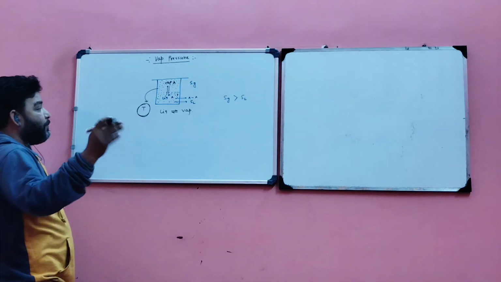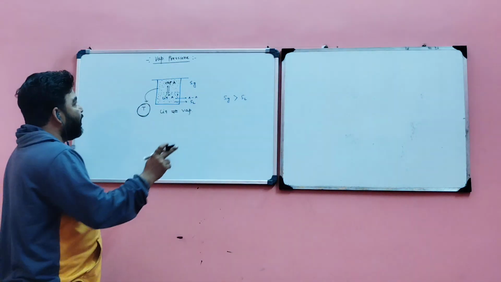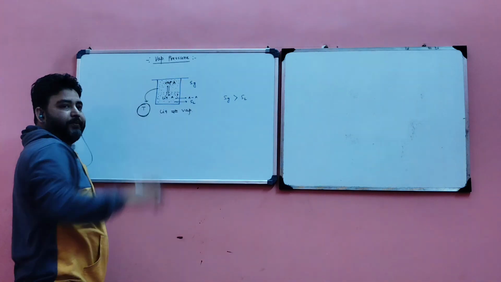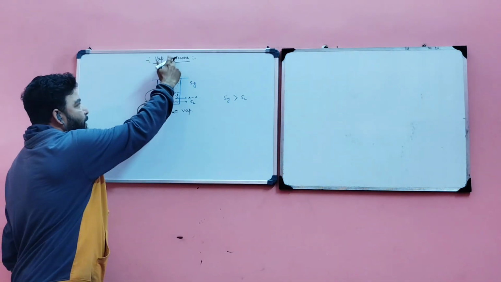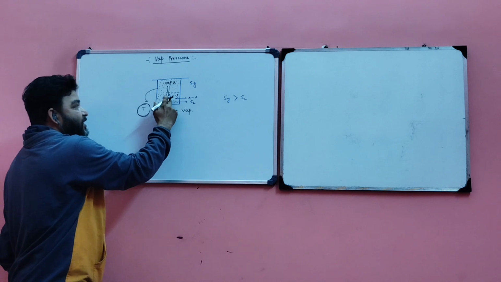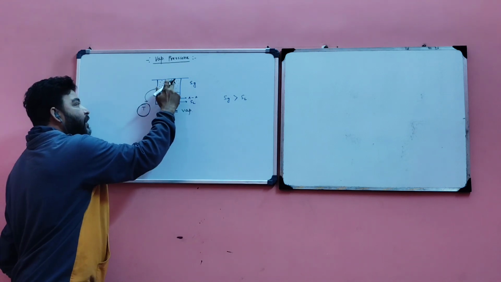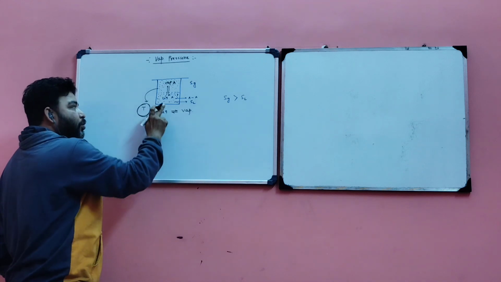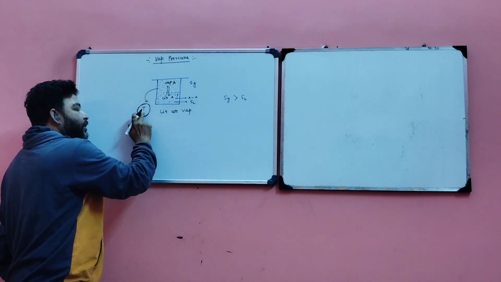So right now, what is the vapor pressure? Vapor pressure of a liquid is the pressure exerted by its vapor when it is in equilibrium with its liquid at a particular temperature.